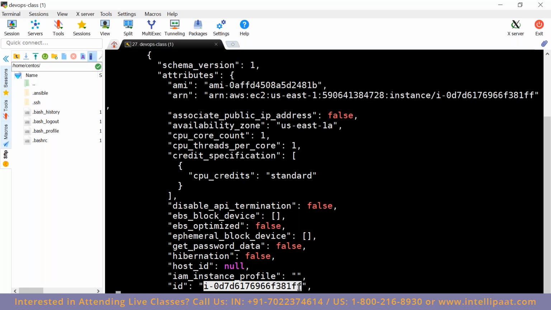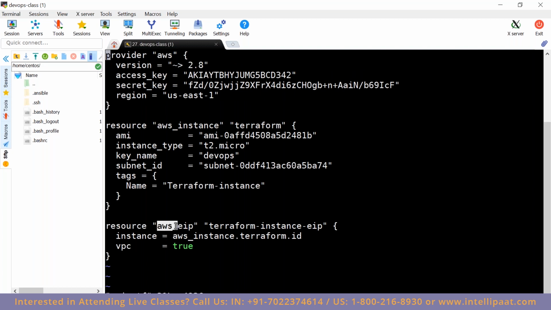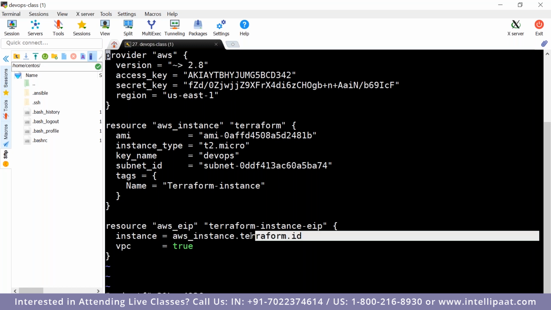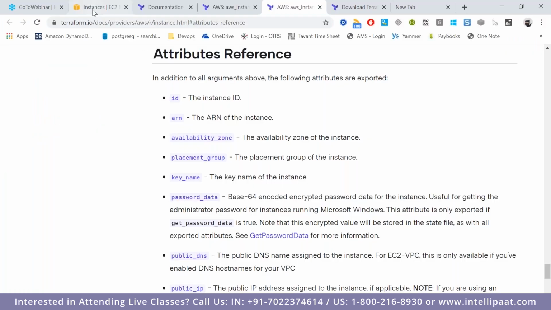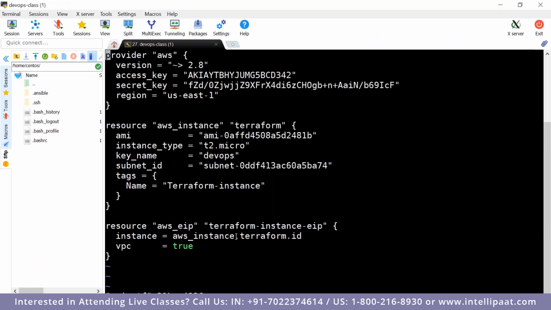Now what we are doing is, in this configuration, I'm creating one more service which is nothing but EIP, and after creating that elastic IP, it has to be attached to this EC2 machine. How do I know to which EC2 machine I have to attach? Using this configuration value, aws_instance.terraform.id. What does this ID actually hold? The value of that machine, which is nothing but this one.